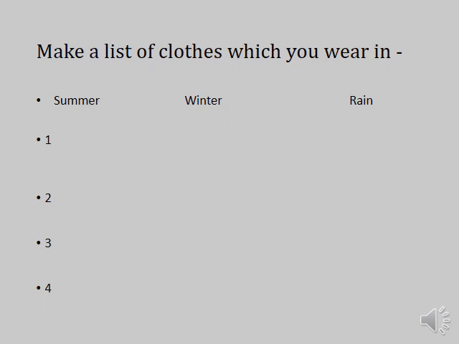In summer we put on cotton or silk clothes, which keep us cool, and in winter we put on woolen clothes to keep us warm. When it rains we wear raincoats, which are made of plastic or rubber. They are waterproof and they protect us from rain.